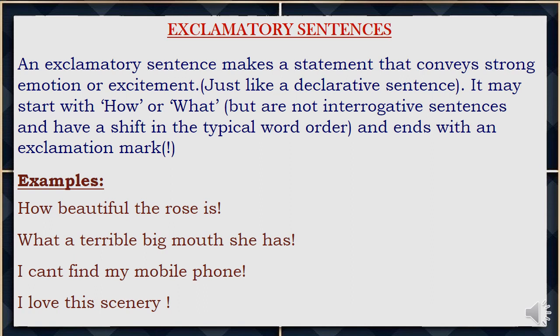Exclamatory sentences. An exclamatory sentence makes a statement that conveys strong emotion or excitement, just like a declarative sentence. It may start with how or what, but they are not interrogative sentences and have a shift in the typical word order and end with an exclamation mark.